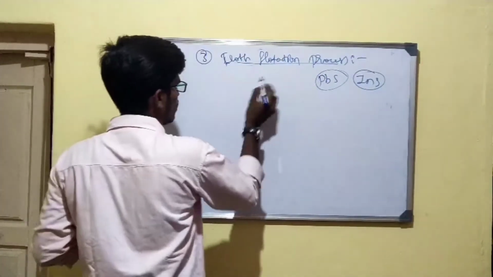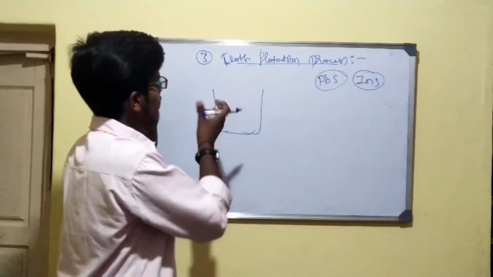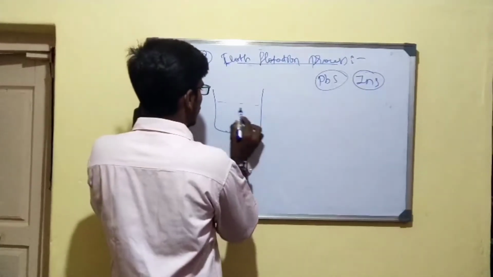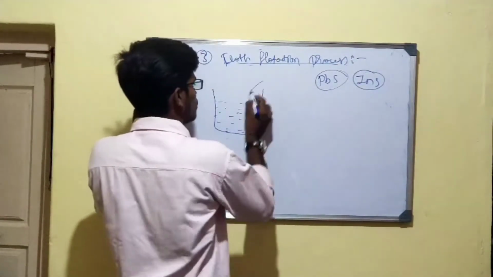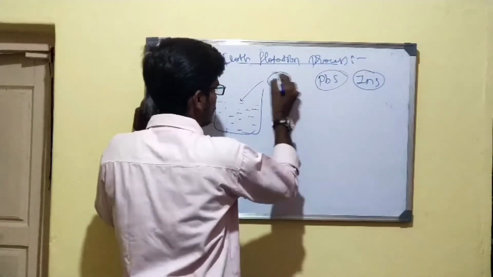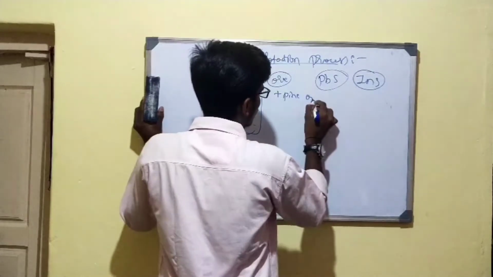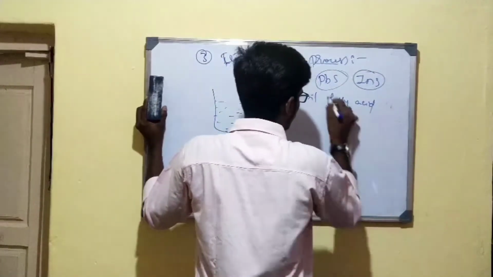At that time we will use flotation, and flotation is nothing but taking a container. This container is filled with water. To this water I am going to add the sulfide ore. Along with that I am going to add pine oil, or you can add fatty acid.